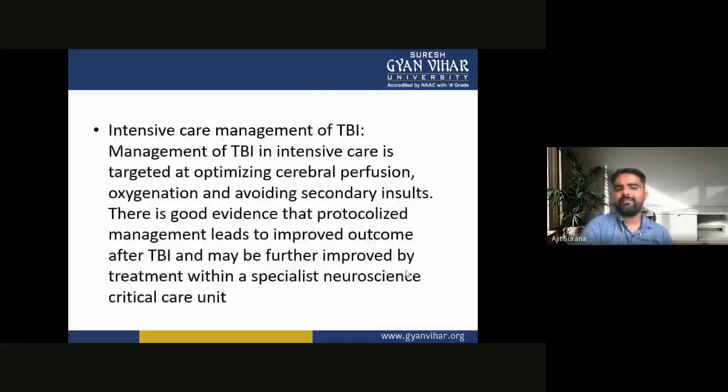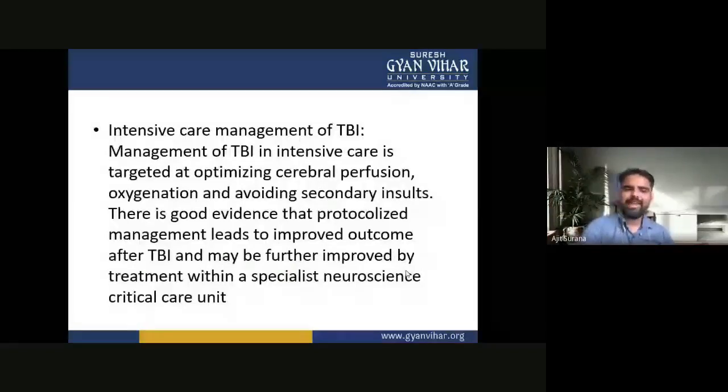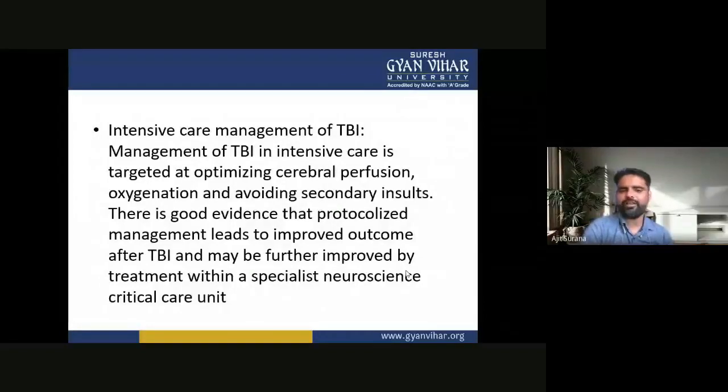Now, intensive care management of TBI. Management of TBI in intensive care is targeted at optimizing cerebral perfusion, oxygenation, and avoiding secondary insult.